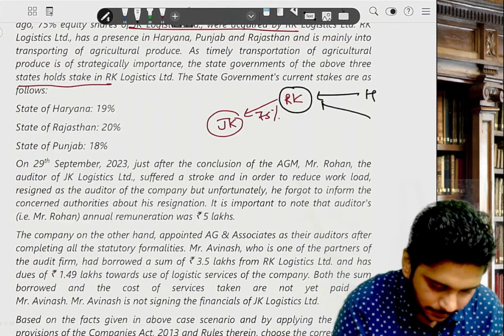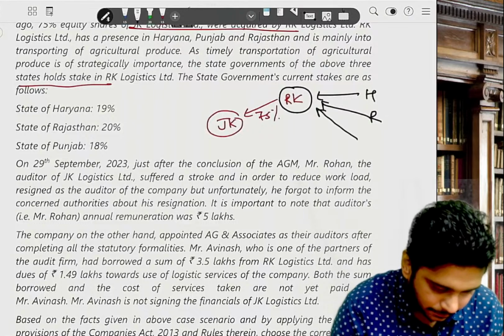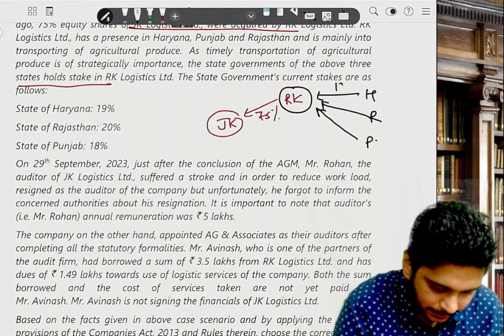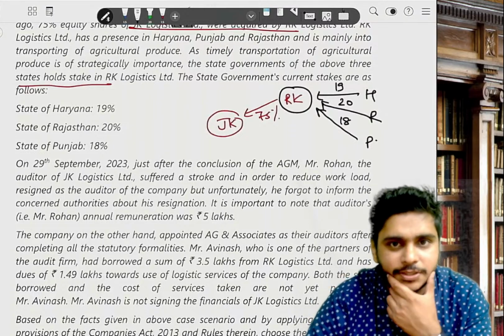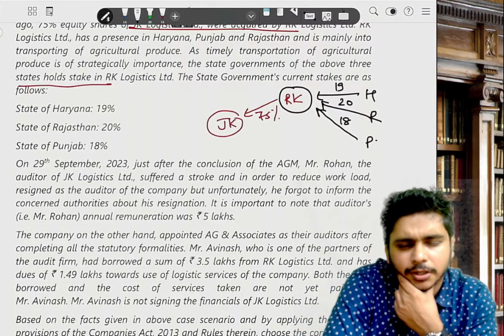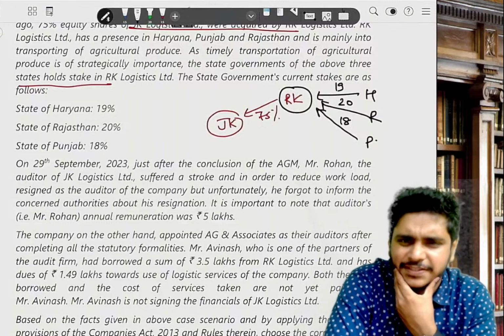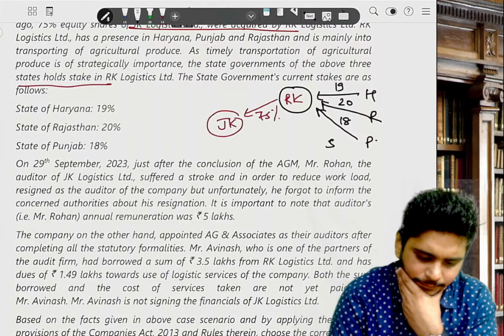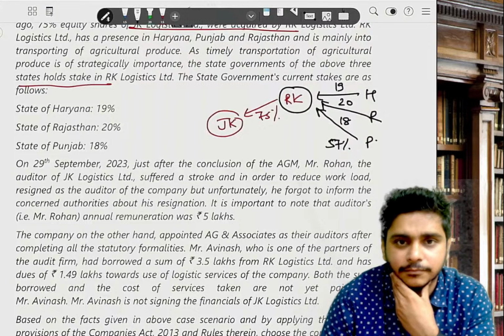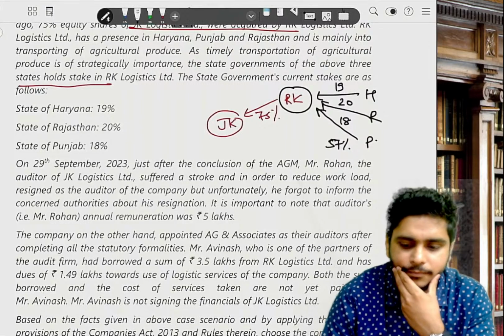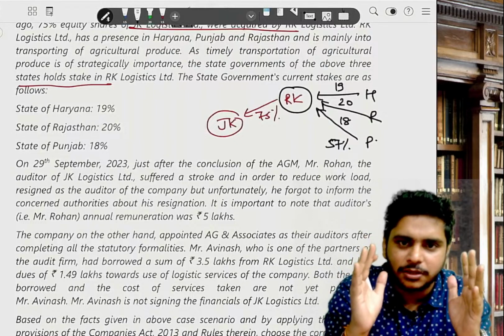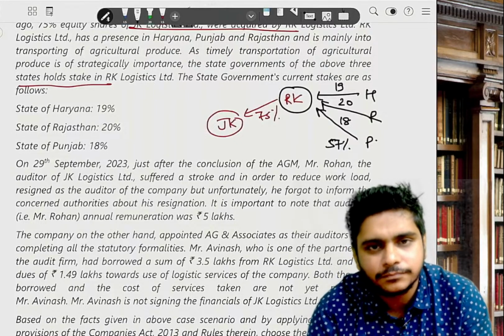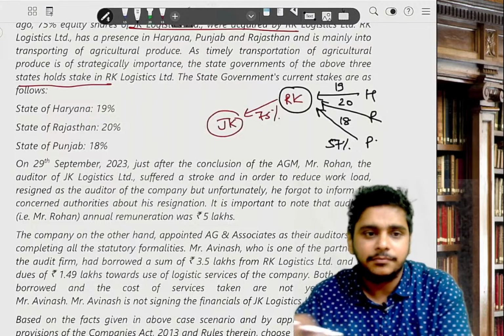Haryana, Rajasthan, Punjab: 19, 20, 18. Can somebody do a calculation, how much is it coming? 19 plus 20 is 39, plus 18 is 57. Correct? 57%. Okay. Now by doing this much, we come to a conclusion. What is RK? Guys, what is RK?